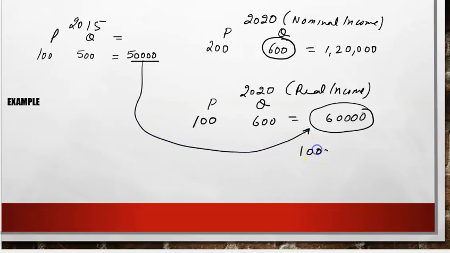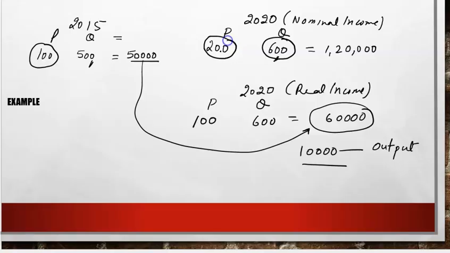But ये 10,000 का जो इंक्रीज है वो आउटपुट की वजह से है. जो 100 यूनिट्स ऑफ आउटपुट जो बढ़ी है, ये 100 यूनिट्स, 500 to 600 यूनिट्स, that is 10,000 worth. So real income shows the worth increase due to physical output. Whereas if you can see, 100 rupees price becomes 200, almost double, it's double. So the effect जो ये 60,000 था वो आउटपुट की वजह से,